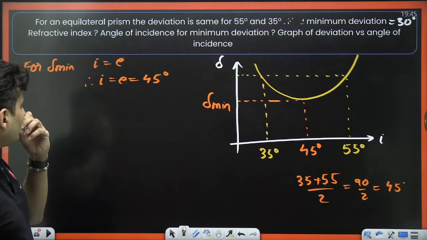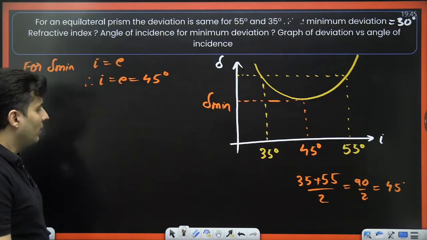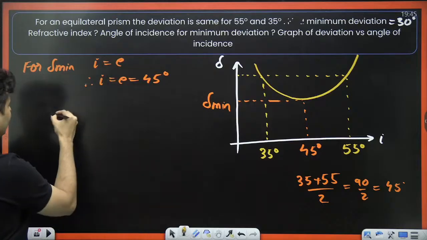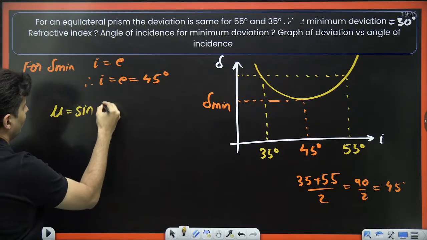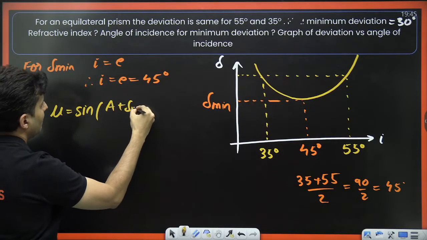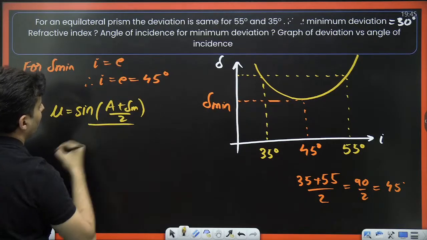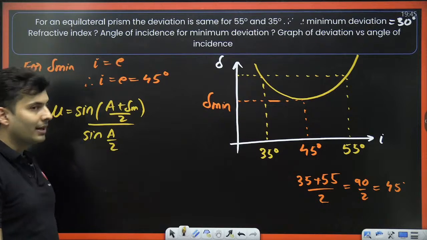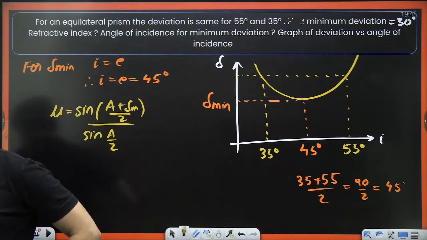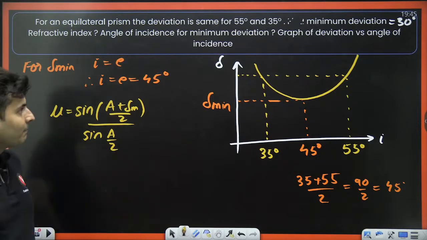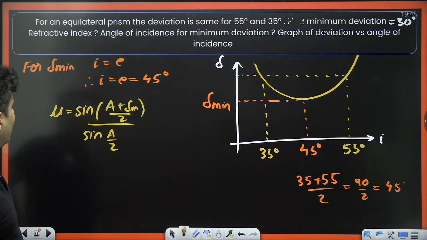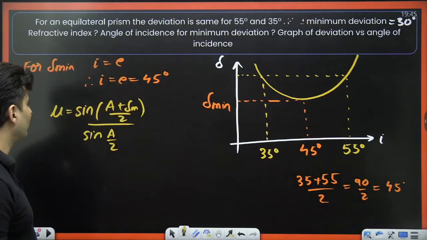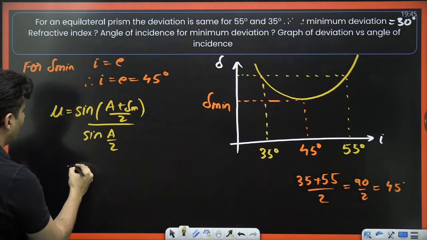So with this, I think we can now find the refractive index, because mu is sine of (A plus minimum deviation) by 2 upon sine of A by 2. We can use that, right? And no, minimum deviation is not 45. Angle of incidence is 45. Be careful. Mu I do not know.